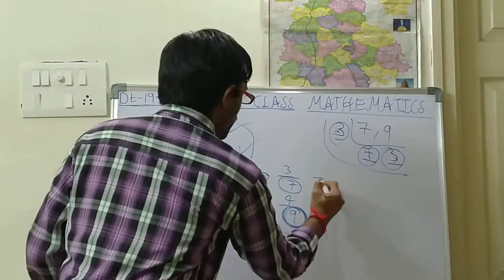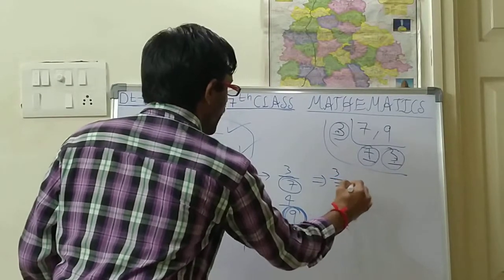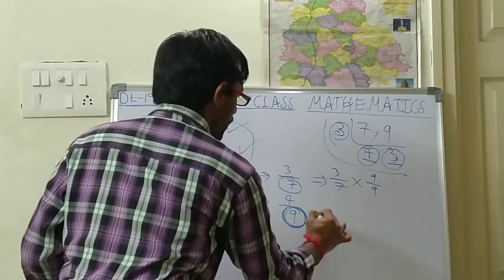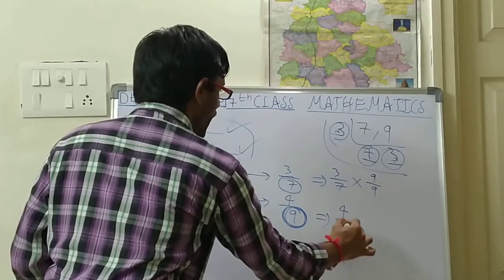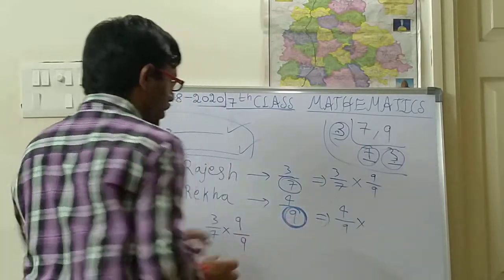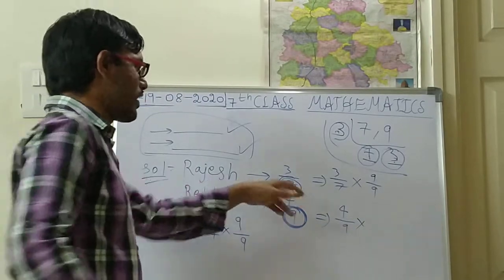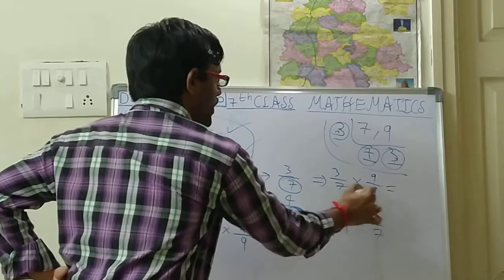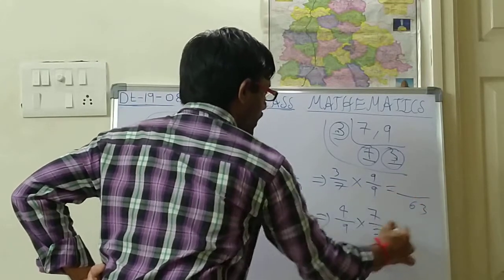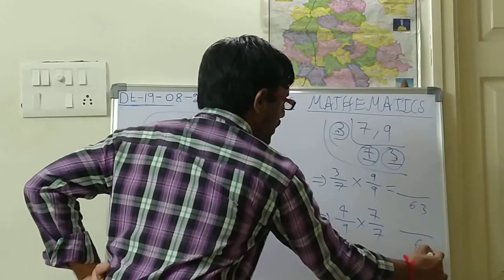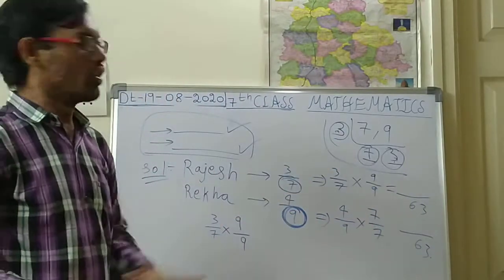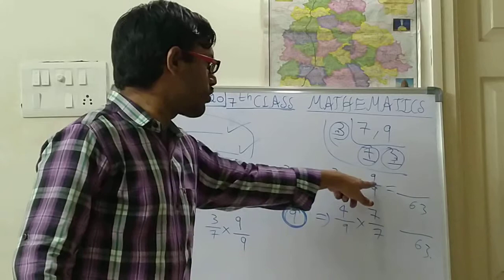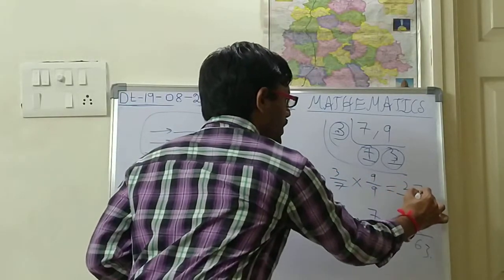See children, this one, so 3 by 7 into 9 by 9. Next for this one, 4 by 9 into 7 by 7 only. Okay, here 7 into 9 is 63, 9 into 7 is 63. So the denominator is the same. So now you should compare the numerators. So what is the numerator? 3 into 9, 3 into 9 is 27.